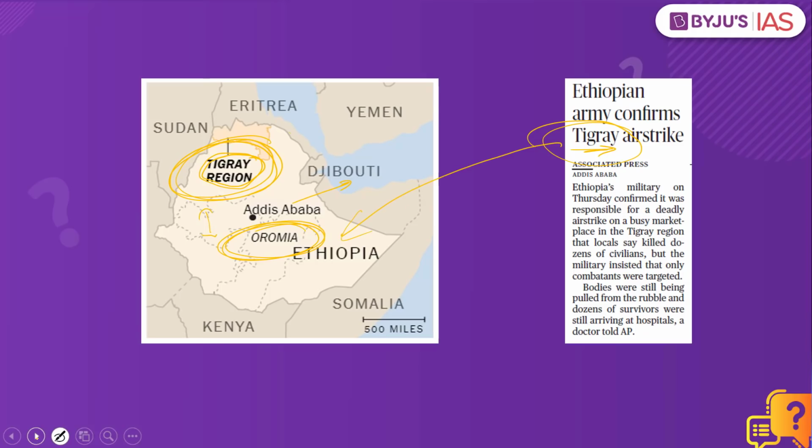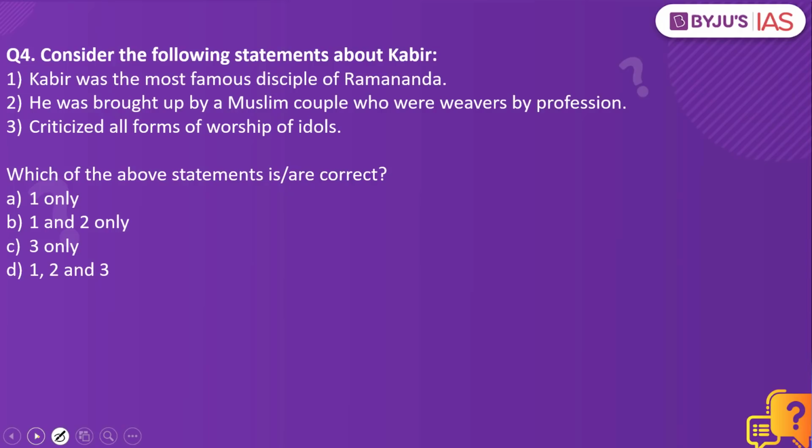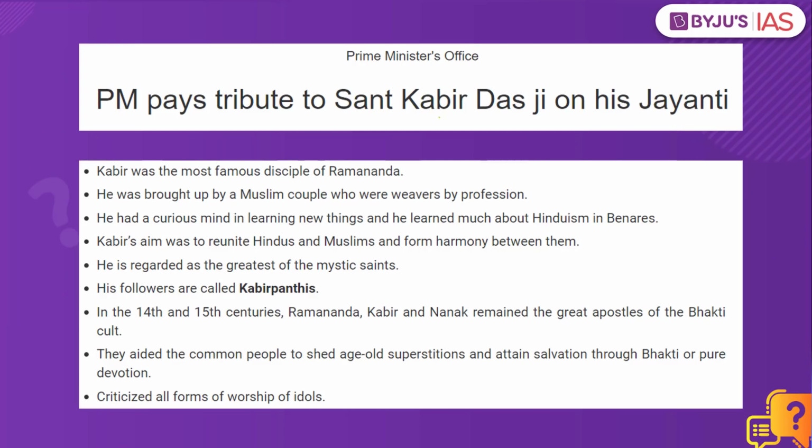Now let's look into the next practice question. Consider the following statements about Kabir. Kabir was the famous disciple of Ramananda. He was brought up by a Muslim couple who were weavers by profession. He criticized all forms of worship of idols. Which of the above statements are correct? The answer to this is 1, 2 and 3. Why have we taken this practice question? Because of the reference in the PIB article.